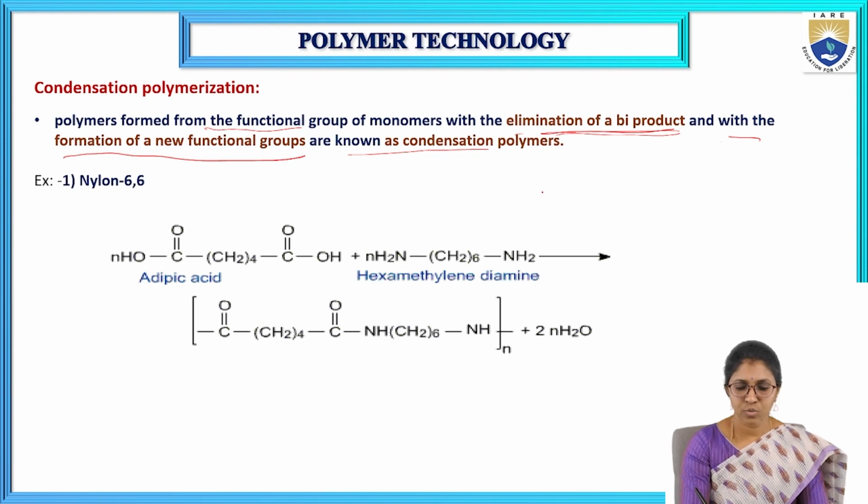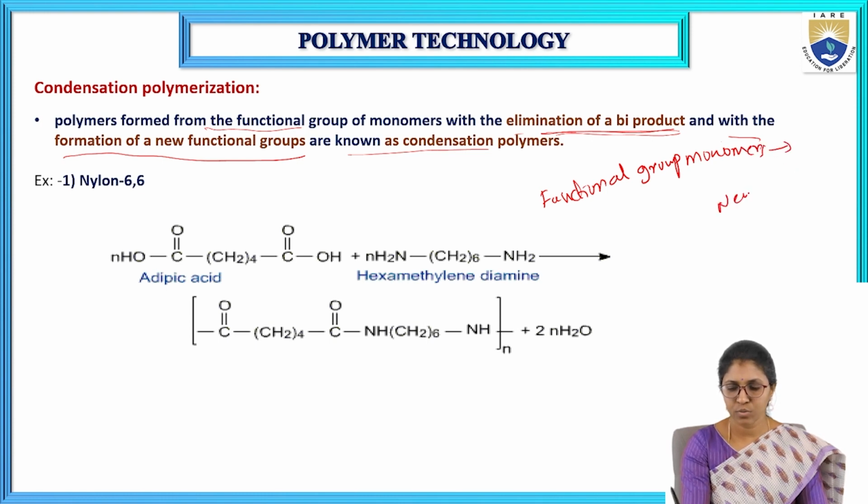Here the functional groups of monomers are converted into new functional groups in condensation polymerization, with the elimination of a byproduct. Elimination of byproducts takes place.